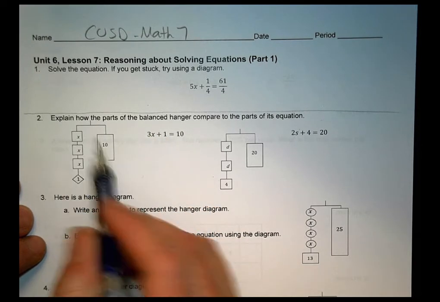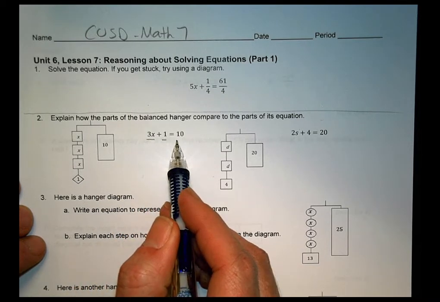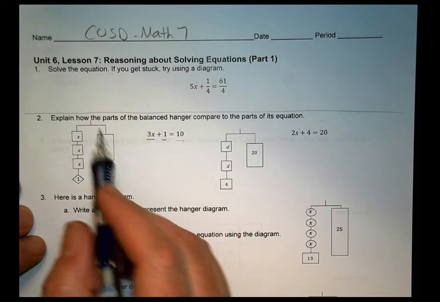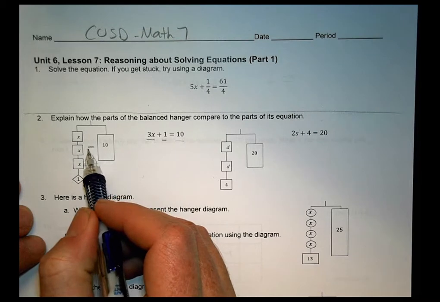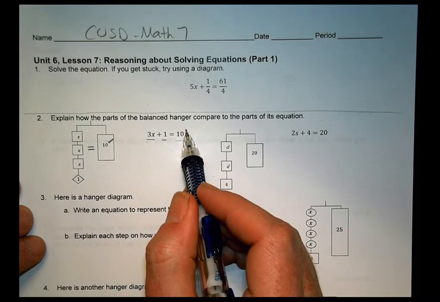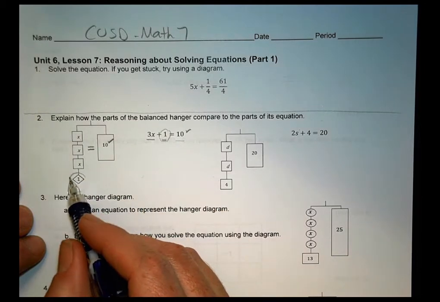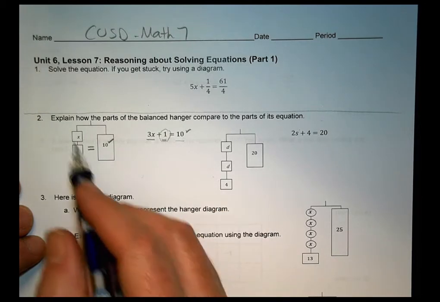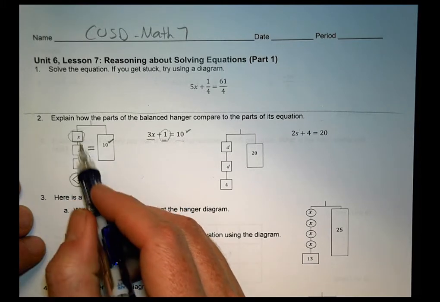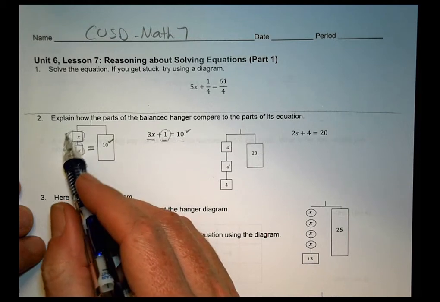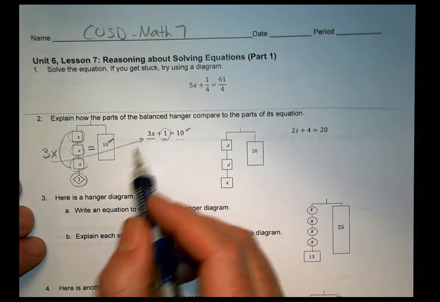And so when we look here at this first one, I'll look at this one together first of all, we see we have 3x plus 1 equals 10. And we can definitely see how, in terms of the balancing acts going on, we can say this part is equal to this part. And that's our 10. That's pretty obvious there. We can see the value of the 1, which is the diamond shape right there. And then in our diagram, we see we have three groups of x. We have group 1, group 2, group 3. And so we have three groups of x here, which is represented by the 3x in our equation right there.